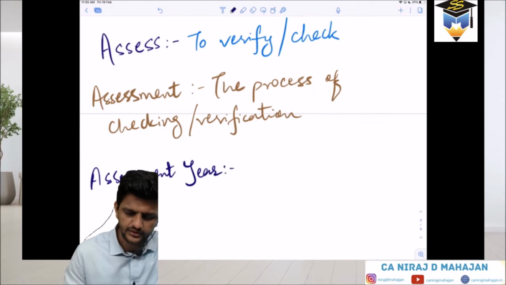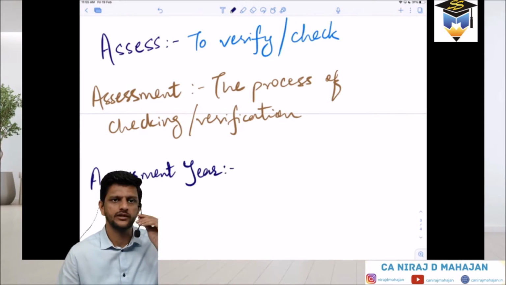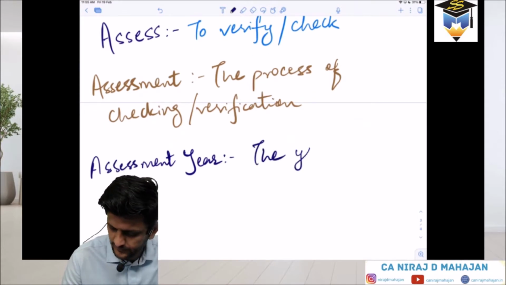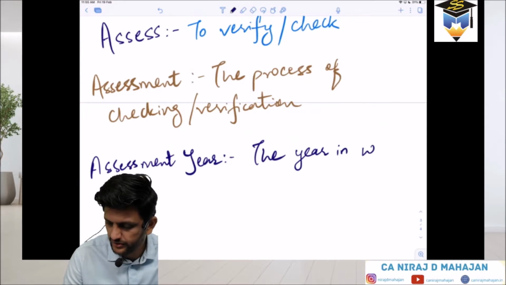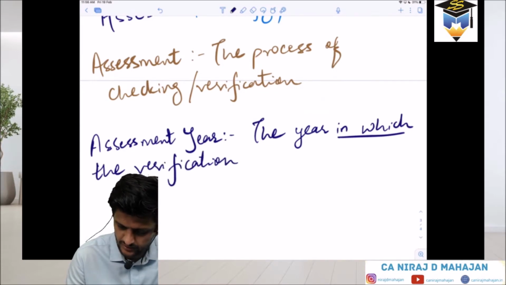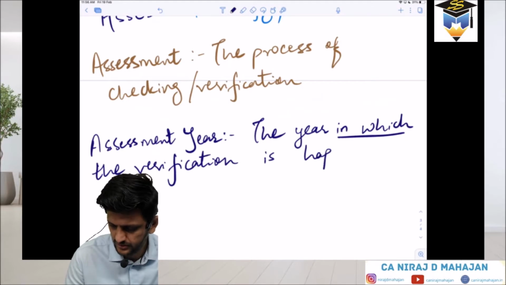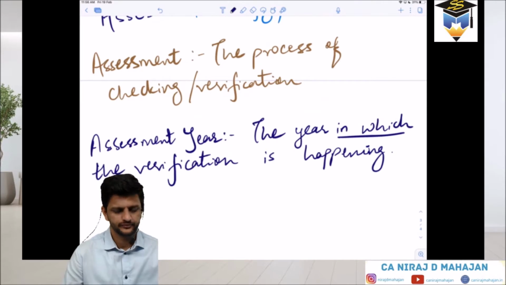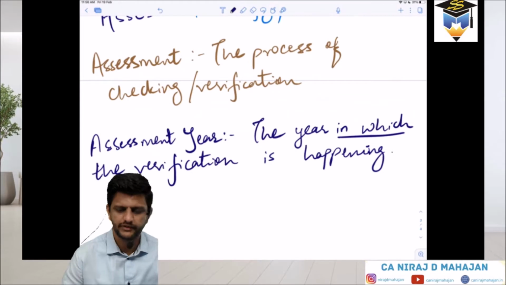The year in which the verification or checking is done. The year in which the verification is happening. Correct, everybody? Fine.